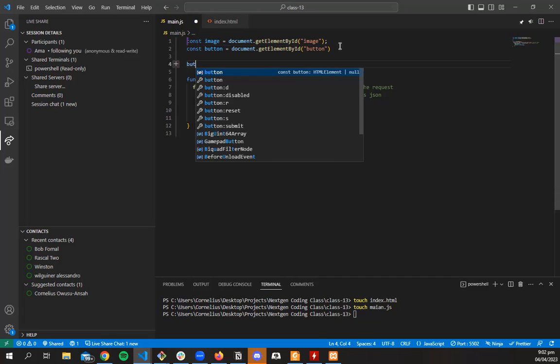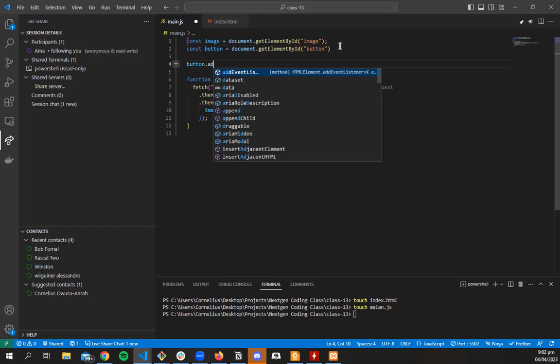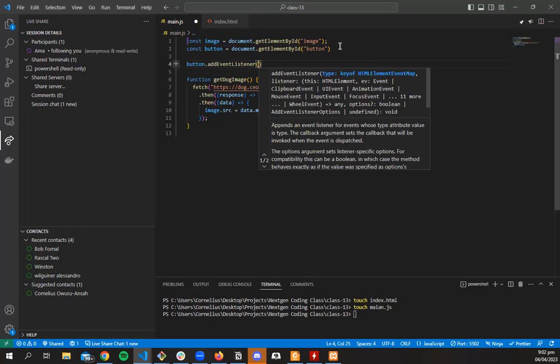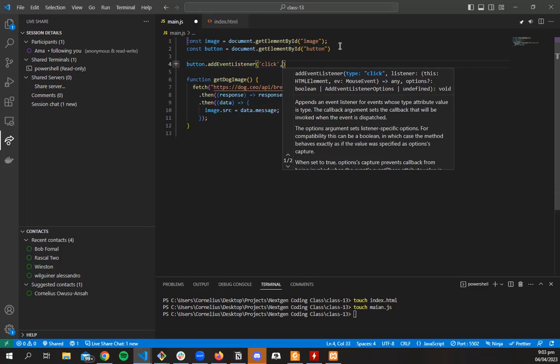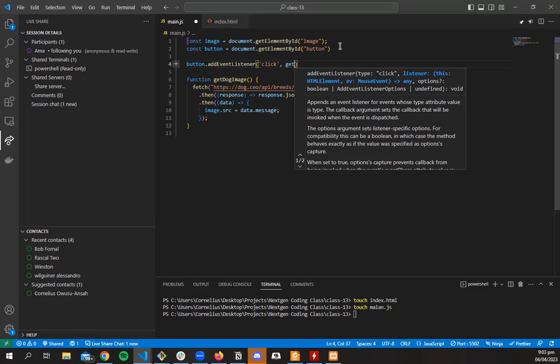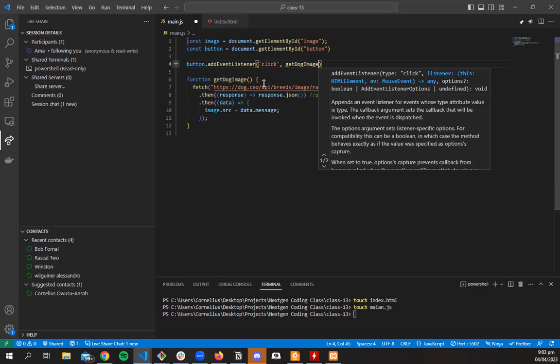So we will do our button, then let's add an event listener, addEventListener. We can add so many event listeners, but the easy one we want to add is click. So when you click on the button, what do we want to do? We want to run a function called getDogImage.